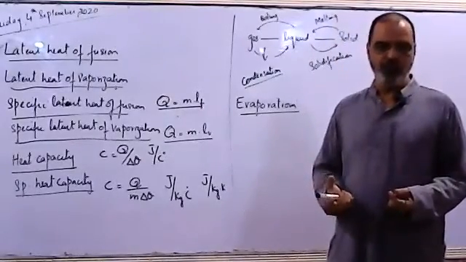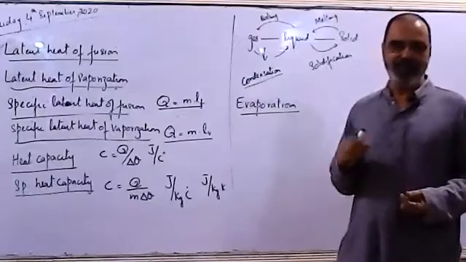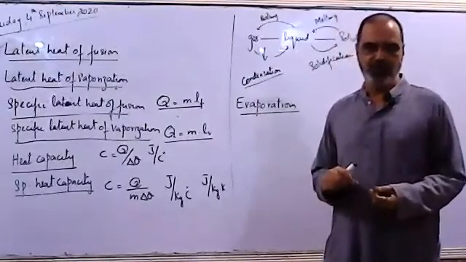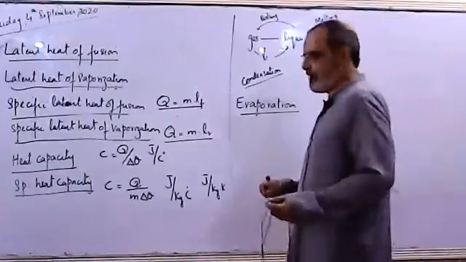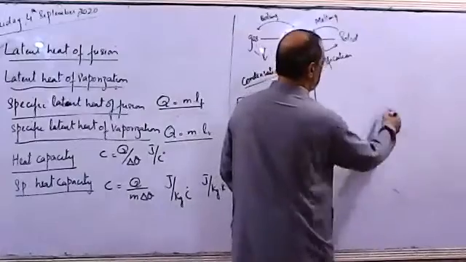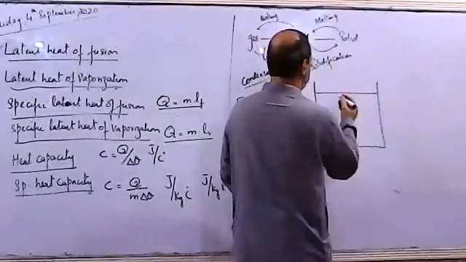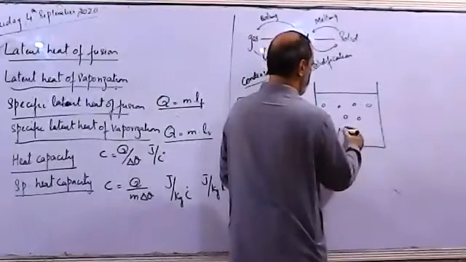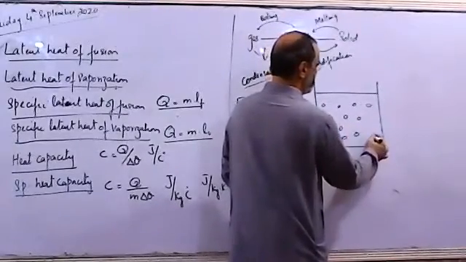Why is it changing into vapors? Because highly energetic molecules in the liquid, when they reach the surface, leave the surface. In evaporation, what happens? In a liquid, molecules are in continuous random motion.